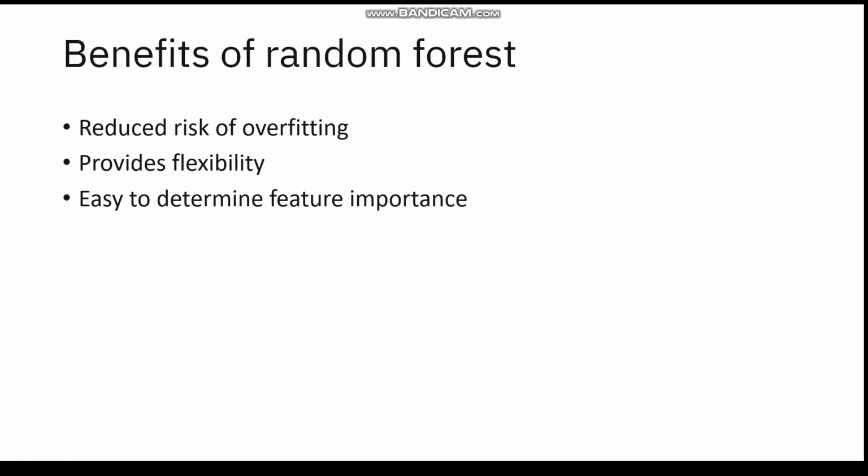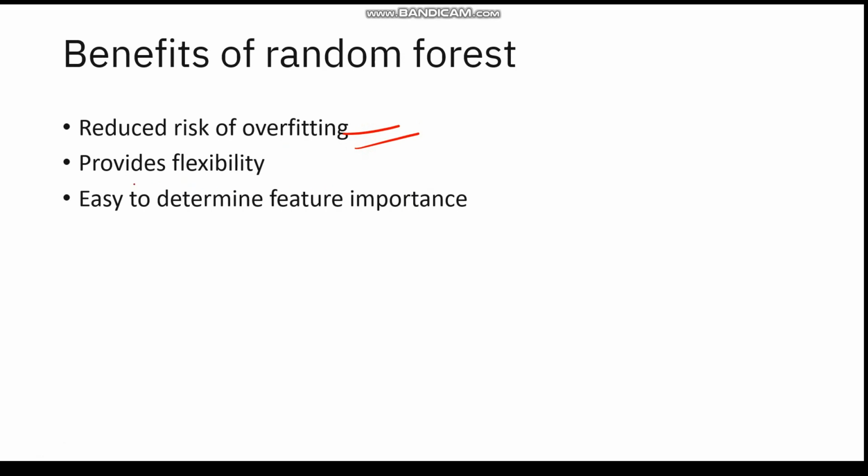When we take the aggregates from multiple decision trees, as we do in random forest, averaging the uncorrelated trees will lower the risk of overall variance, and the prediction error will be reduced, and the problem of overfitting will also be reduced in that case.